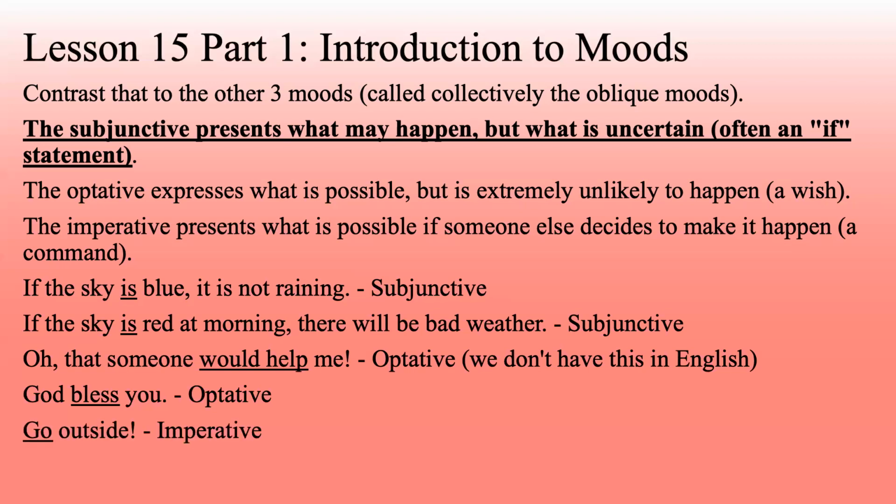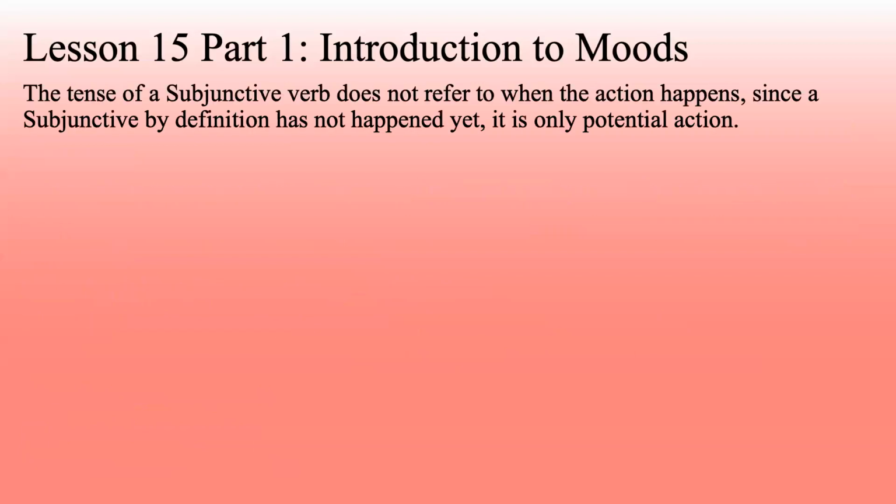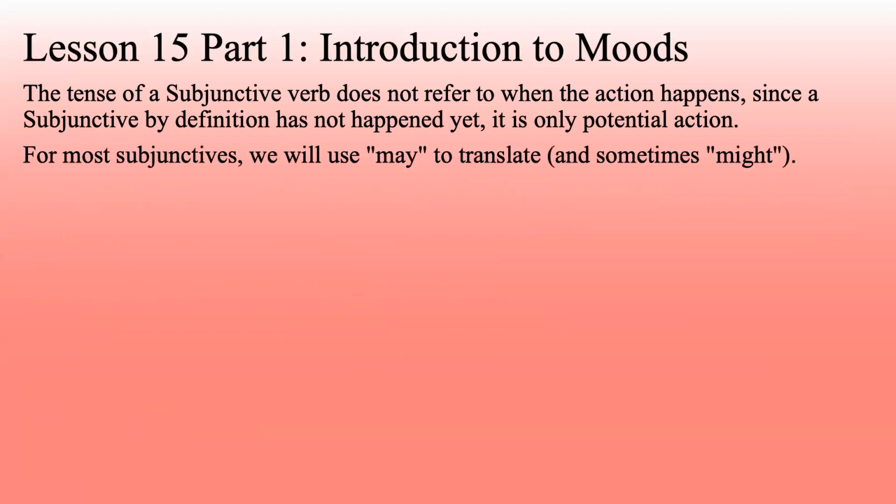Now here's a true imperative: go outside or close the door. In all 6 of these examples here, nothing is being stated as a fact or as a lie. There's no sarcasm or questions. These are all talking about actions that may or may not happen. The tense of a subjunctive verb does not refer to when the action happens, since a subjunctive by definition has not yet happened. It is only potential action. For most subjunctives, we will use may to translate, and sometimes might.